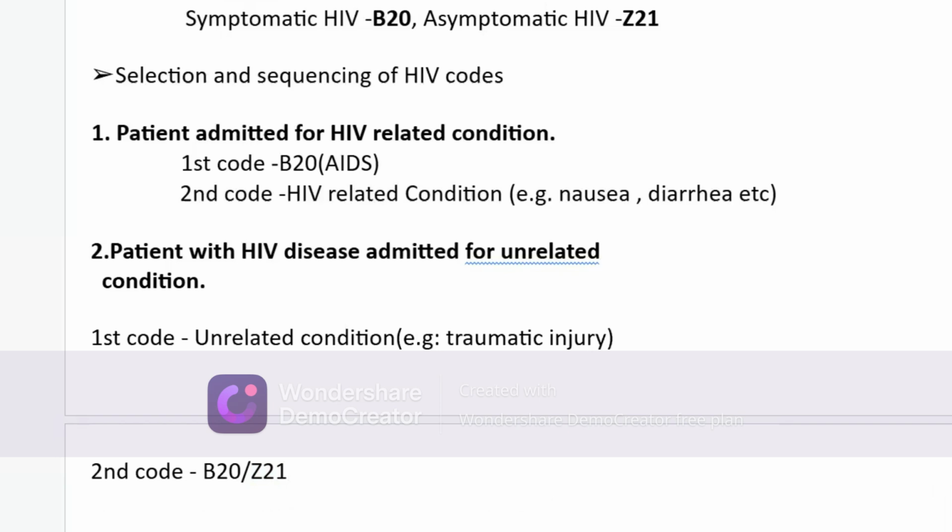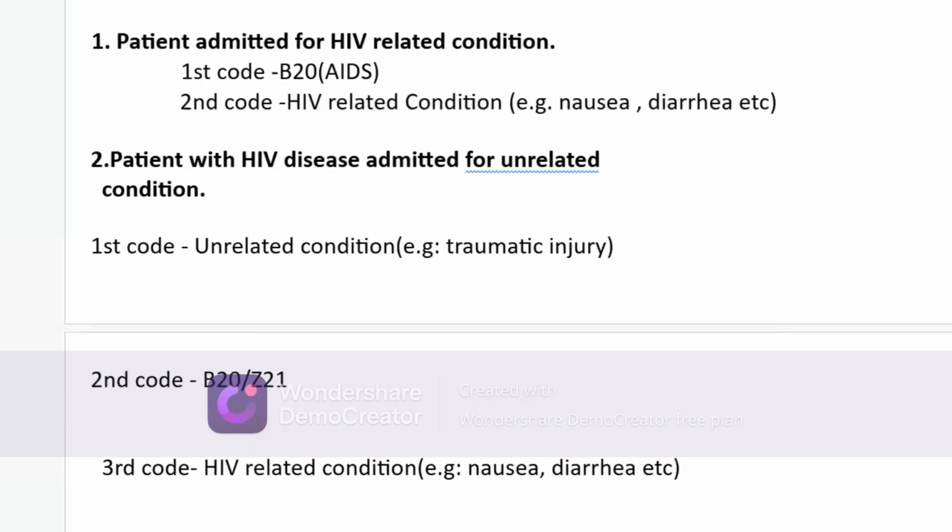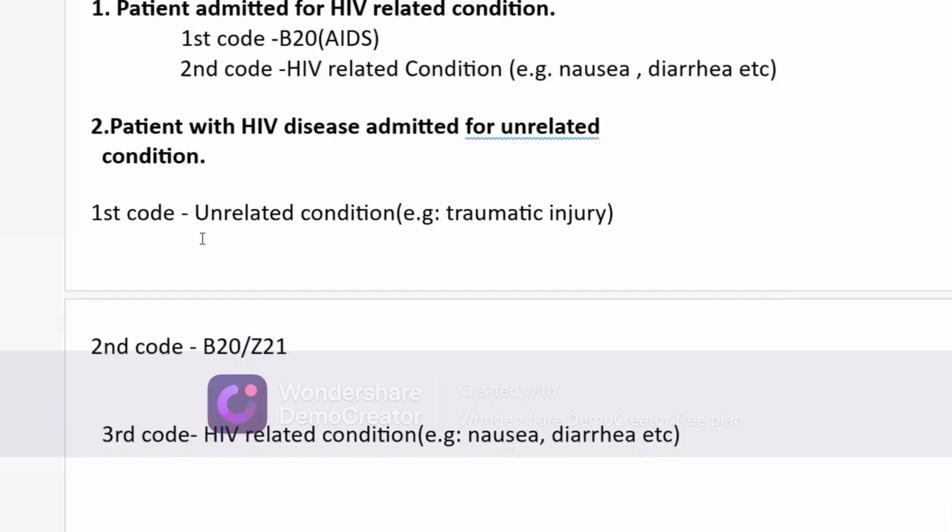So, for example, a patient presents for an unrelated condition: first we code the unrelated condition, then code the confirmed diagnosis of HIV, asymptomatic or symptomatic, then we code the HIV-related condition. The third condition will be coded as an HIV-related condition or symptoms. Okay.